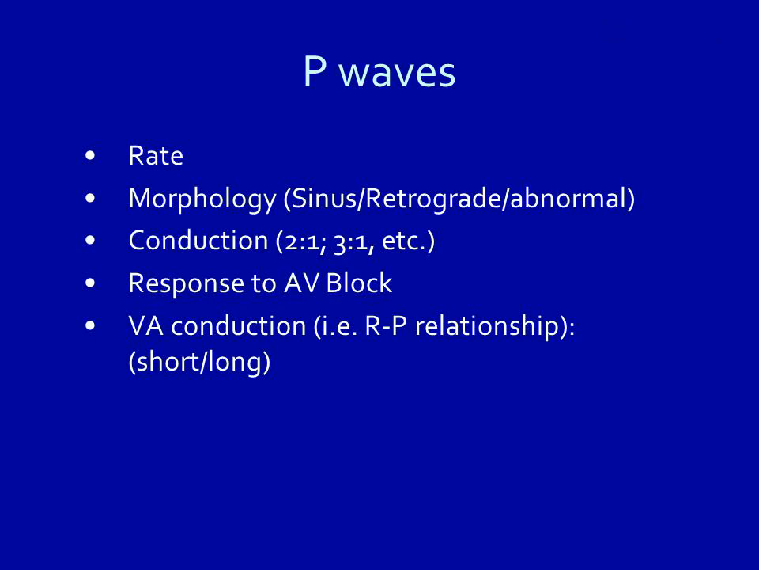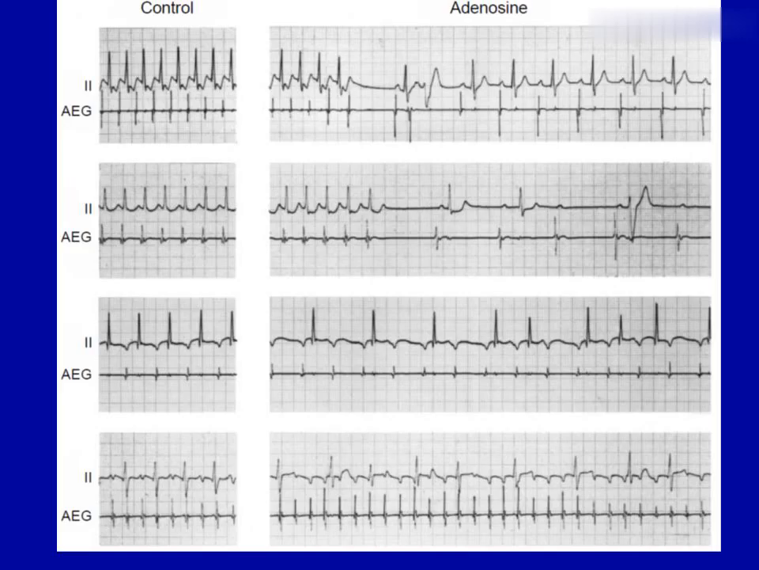P waves: rate, morphology, sinus, retrograde or abnormal. Conduction: 2 to 1, 3 to 1, etc. Response to AV block. VA conduction. RP relationship, short or long: AVNRT, AVRT, atrial tachycardia, atrial flutter.